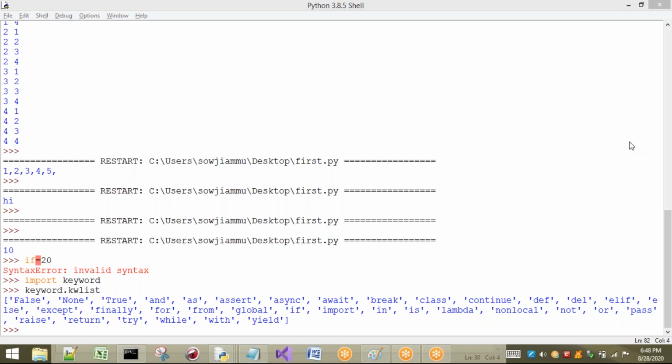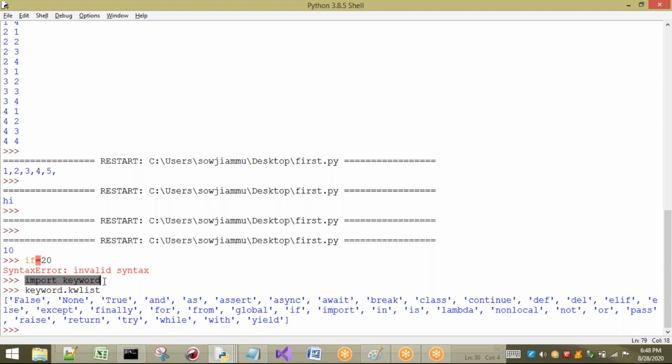So how many are there in total? Let us see. 1, 2, 3, 4, 5, 6, 7, 8, 9, 10, 11, 12, 13, 14, 15, up to 35. Total 35 keywords are there. But in 3.6 we had only 33 keywords. Now we are at 3.8, so we have 35 keywords.